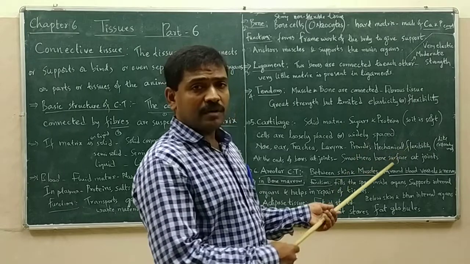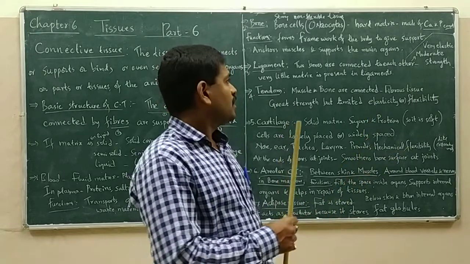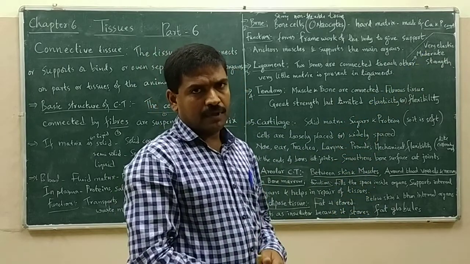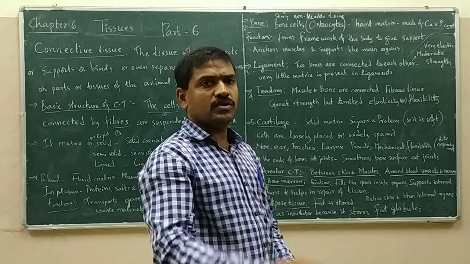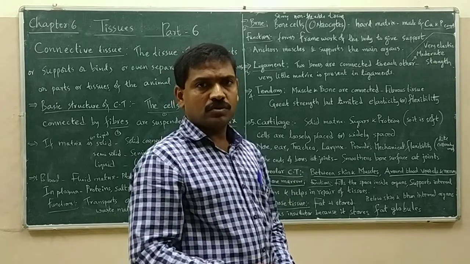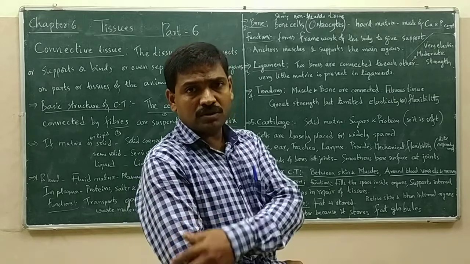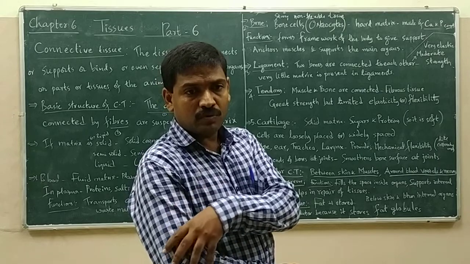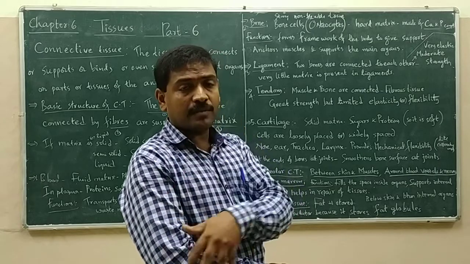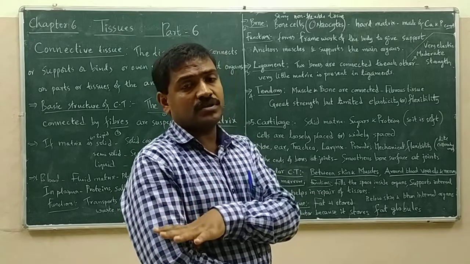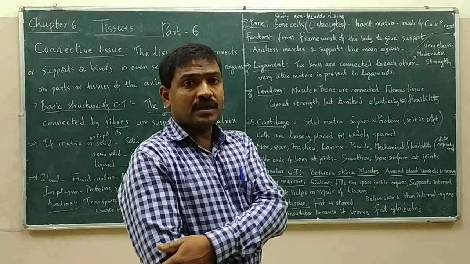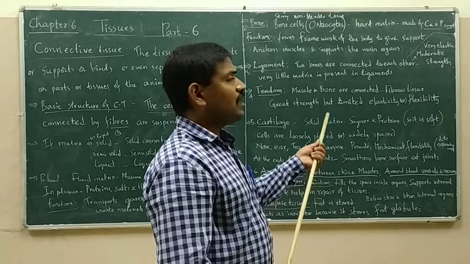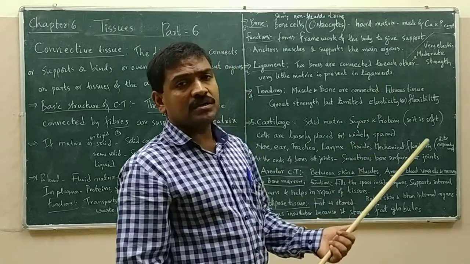Right? And this ligament has got two important properties. It is highly elastic and moderately strong. The ligaments are highly elastic because we need to keep moving our bones so frequently. So in order to allow this movement, the bones should not get separated from each other, but should stay connected with each other. How is it possible? If the connecting tissue is elastic enough, then only it is possible. So the ligaments are highly elastic and moderate in strength.